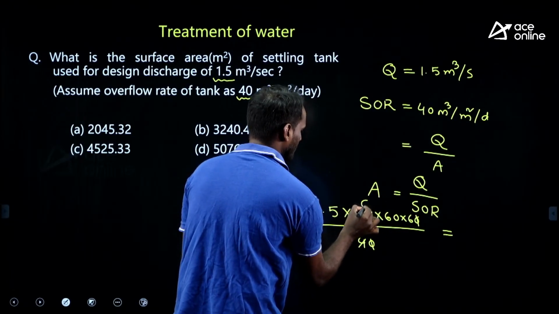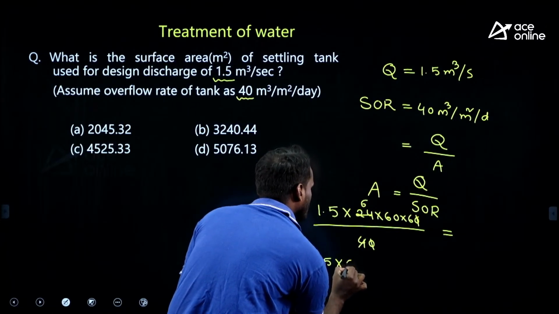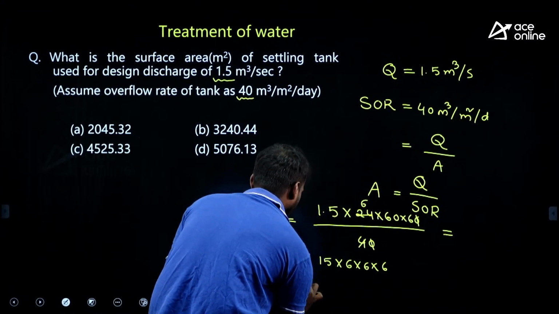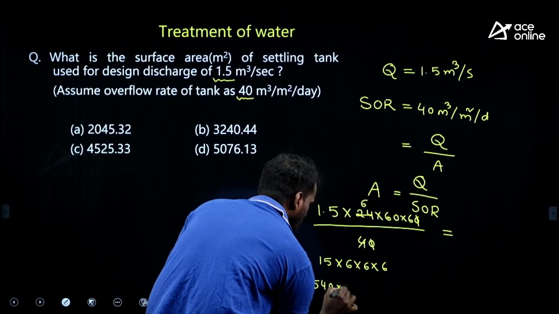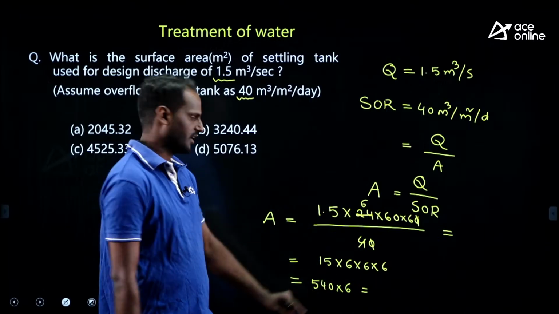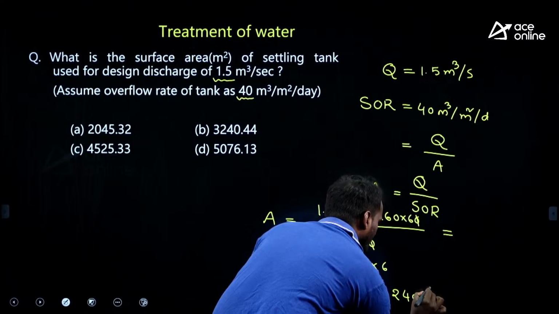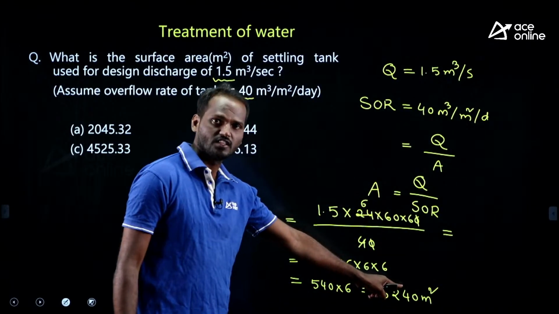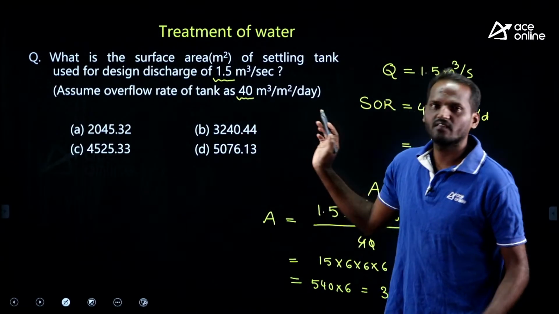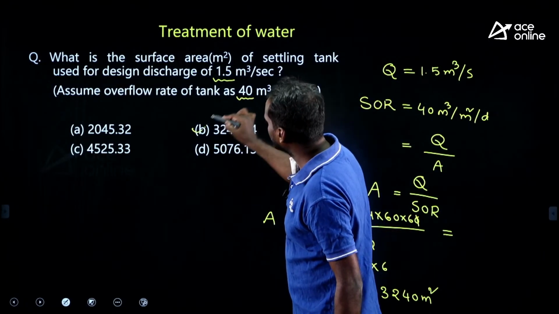Therefore, 15 into 6 into 6 into 6: 90, 540. 540 into 6 means 3240, very easy calculation. 3240 meter square you are getting exactly. Which option is matching here? Option B. To confuse you, they have given decimals, but you are exactly getting 3240 meter square. Therefore, B is correct.